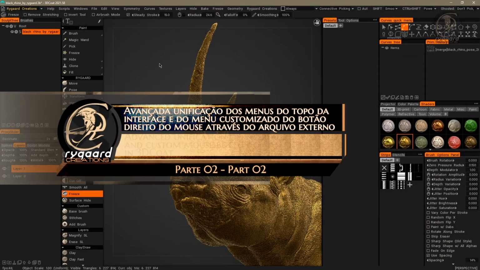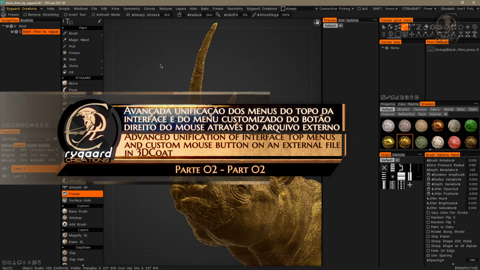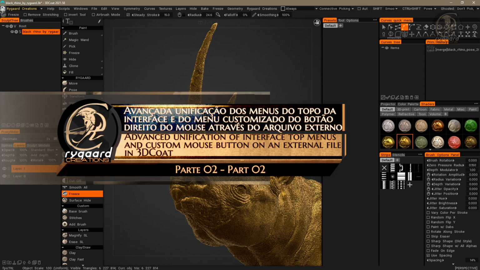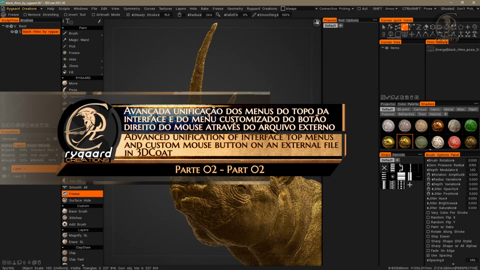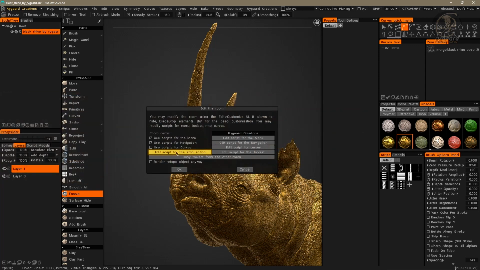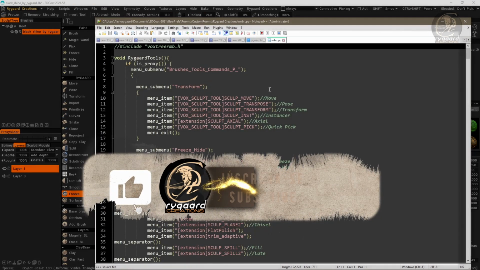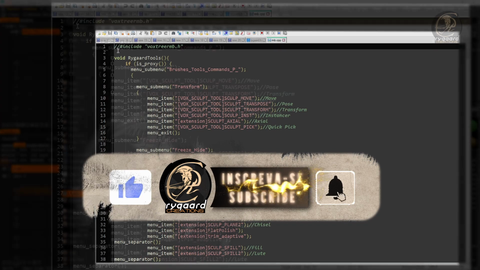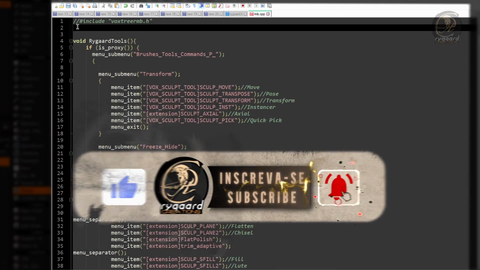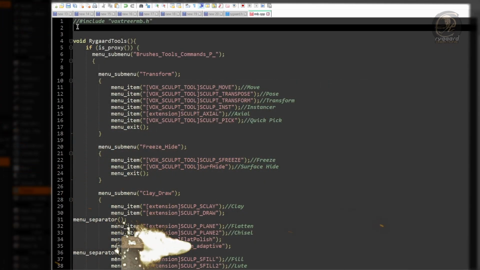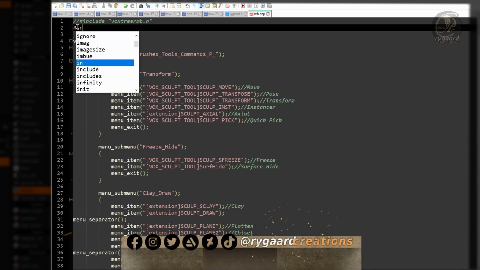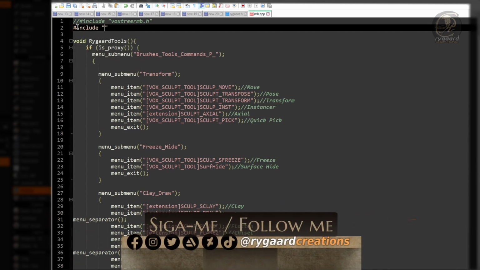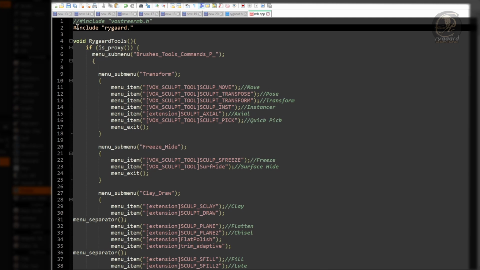Now, the last step. I'm going to open the script rmb.cpp through the edit script for the rmb action button. And right here, on the second line of the script, I'm going to add the command #include Rygaard.8.